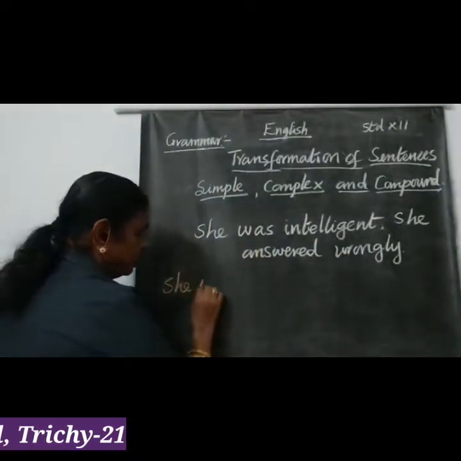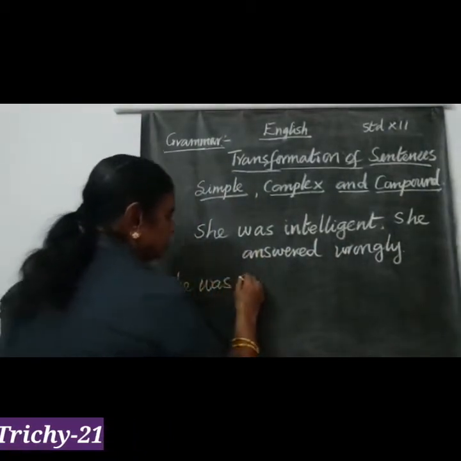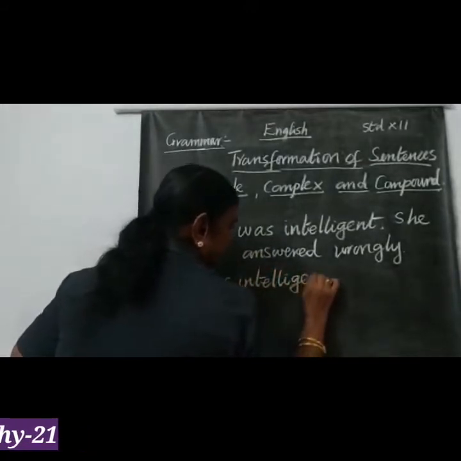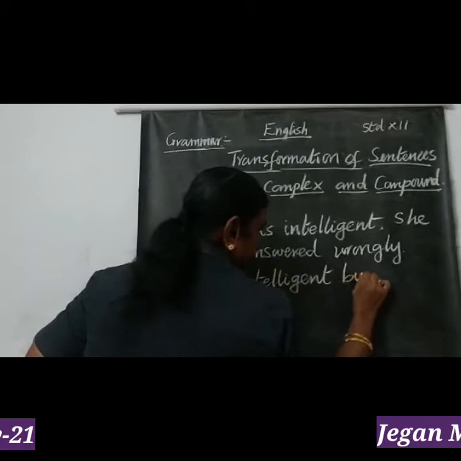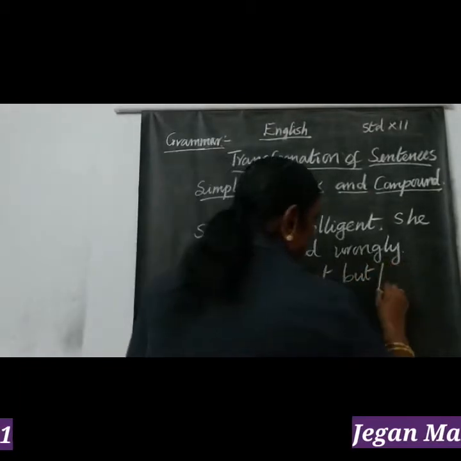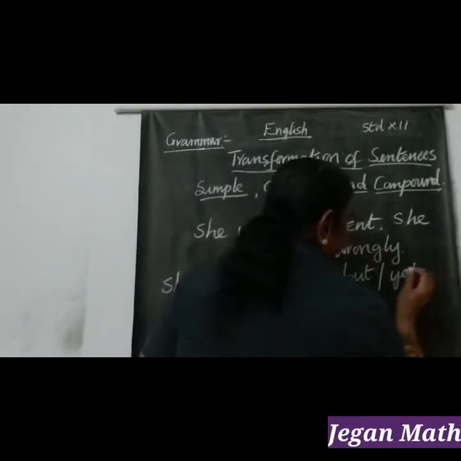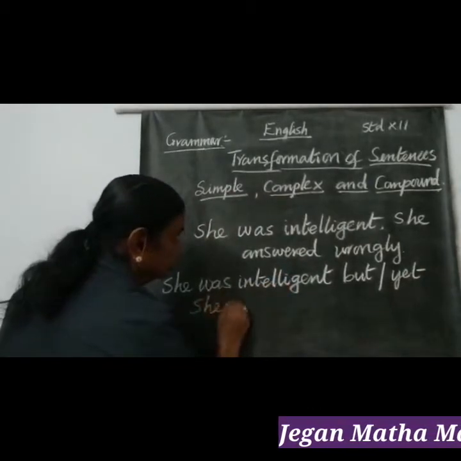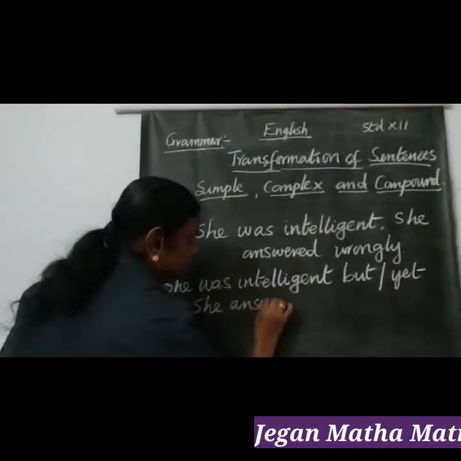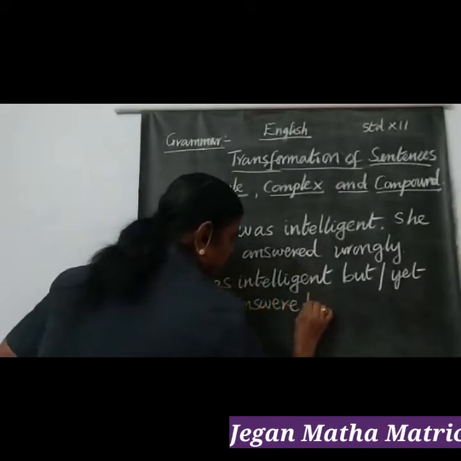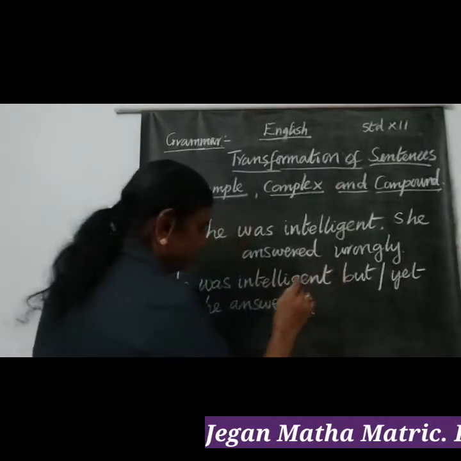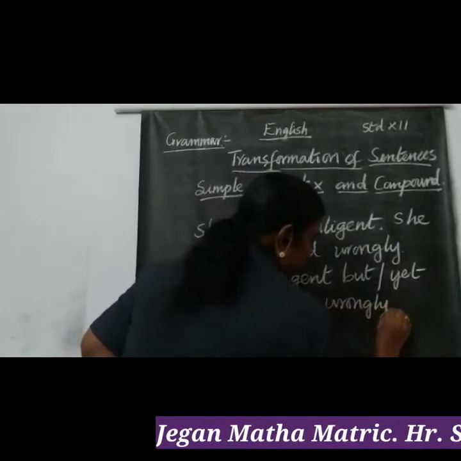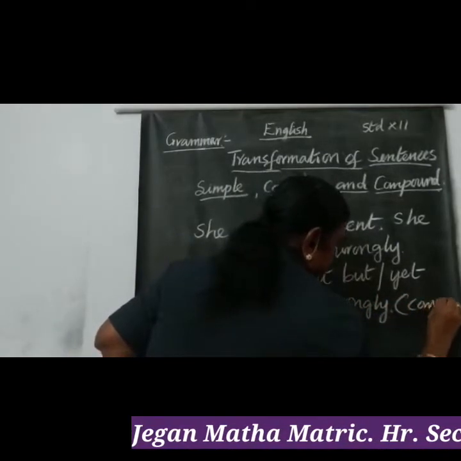She was intelligent, but you can use but or yet as a coordinating conjunction. But or yet, she answered wrongly. She was intelligent, but yet she answered wrongly. So this is a compound sentence.